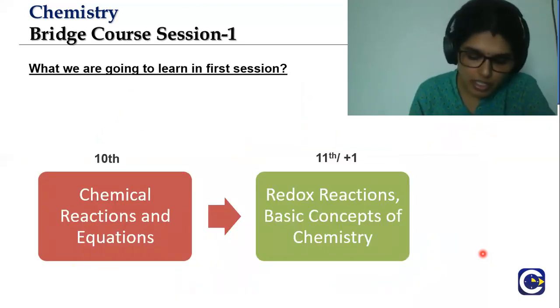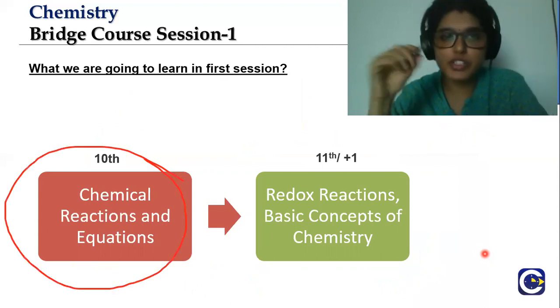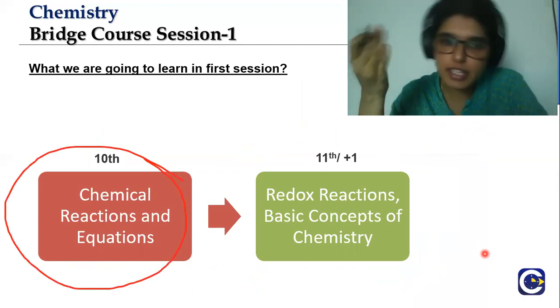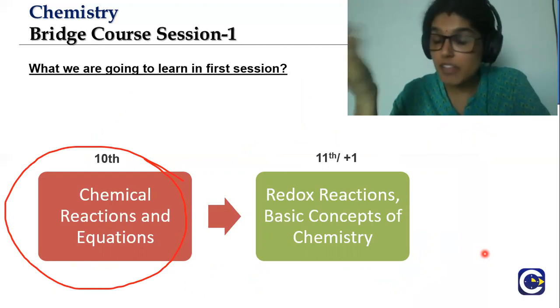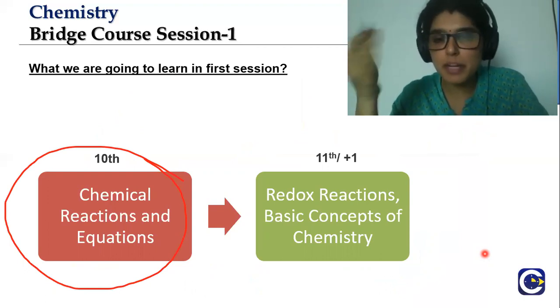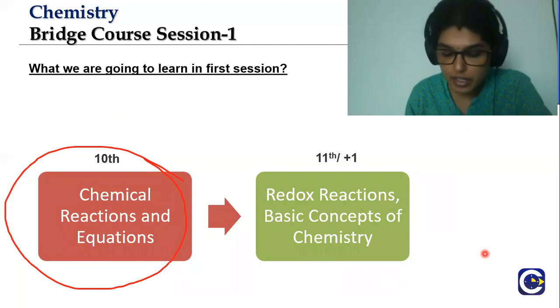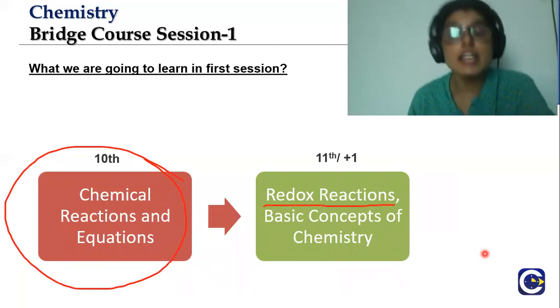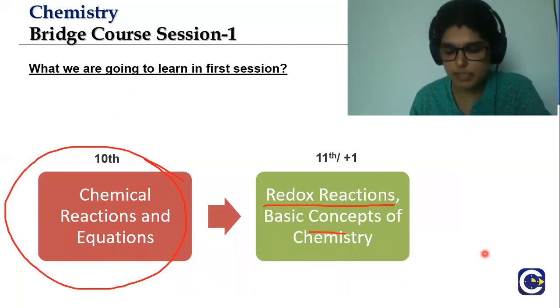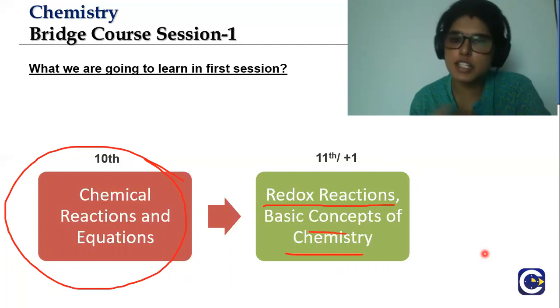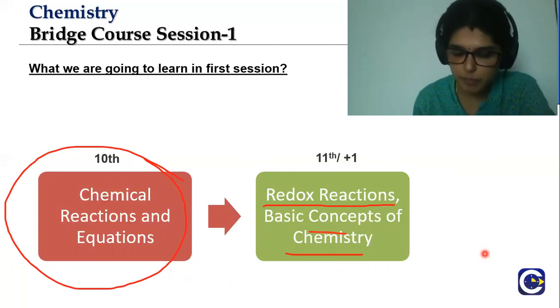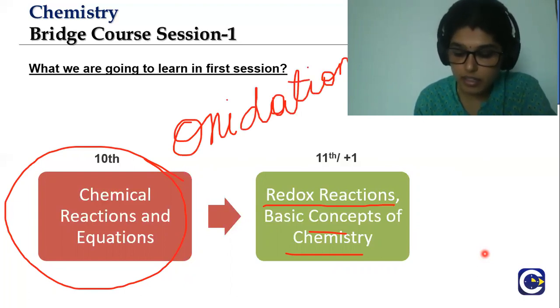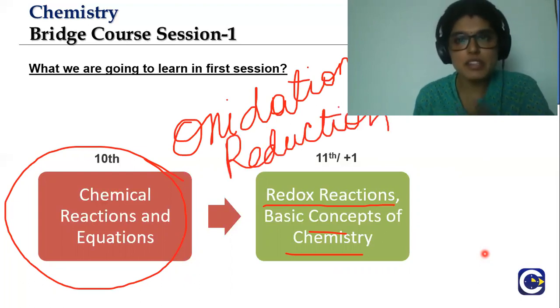You have learned chemical reactions and equations. So what did you learn? You learned about balancing and different types, as I was saying. In 11th and 12th, you are going to talk about some other reactions also, which are called redox reactions, and also some basic concepts. Redox reactions are oxidation reduction reactions. What are they called as? Oxidation and reduction. Okay, this is the reaction, redox reaction.